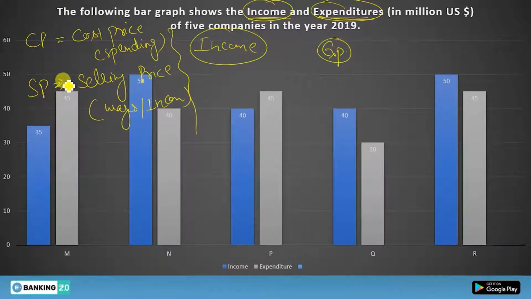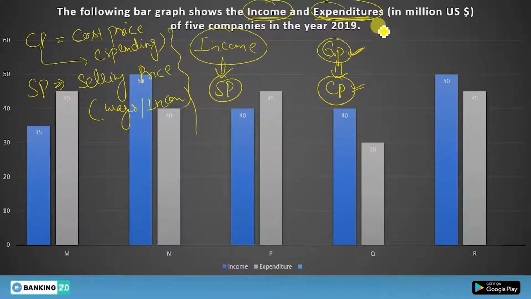Clearly, CP is your expenditure. Whenever you are asked to find expenditure, you have to find cost price, and your income is equivalent to your selling price. So now you can apply all the formulas of profit and loss here.